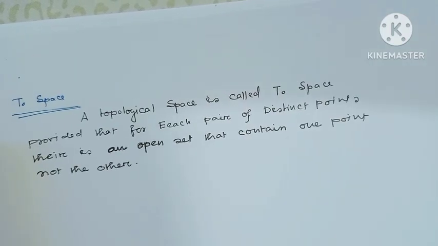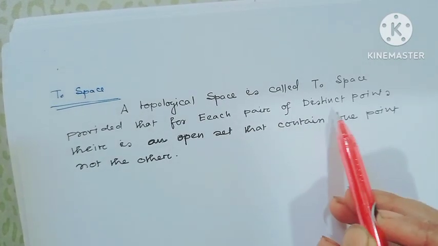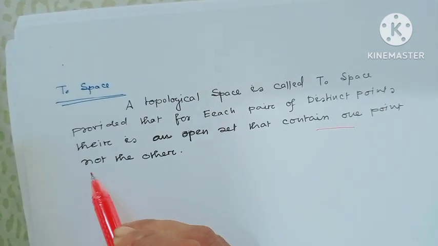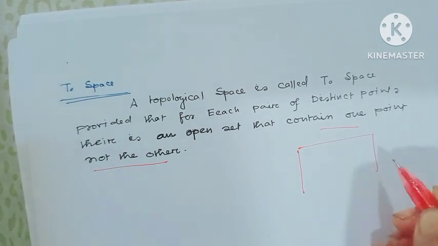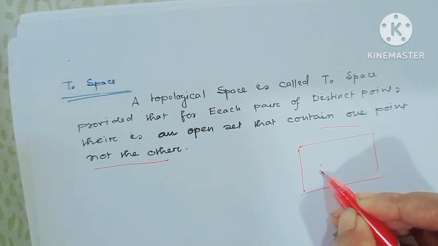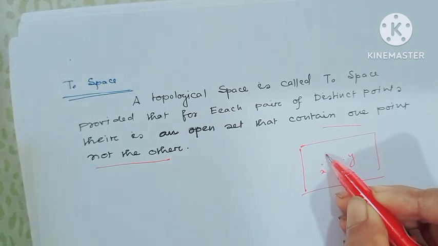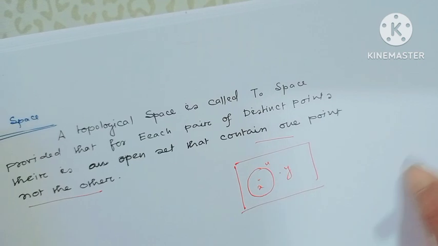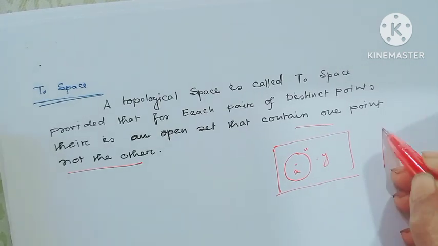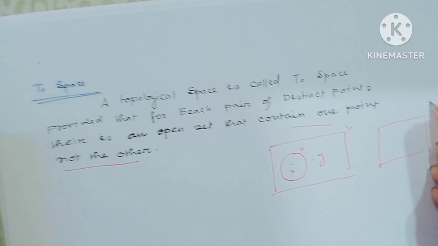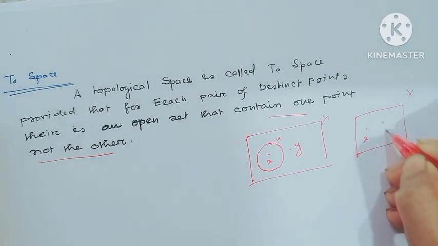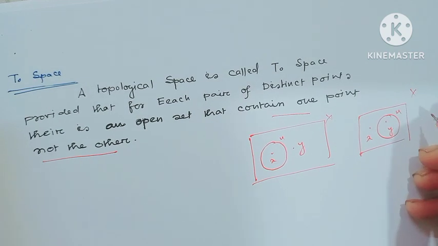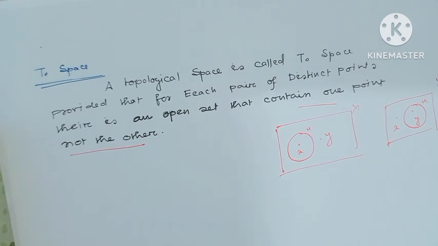A topological space is a T0 space provided that for each pair of distinct points there is an open set that contains one point but not the other. That means if these are the points x and y, then x is contained in an open set U, but y is not contained in it. Similarly, this is the space X and these are two different points x, y. If y is contained in an open set U, then x is not contained in it. This is the T0 space.